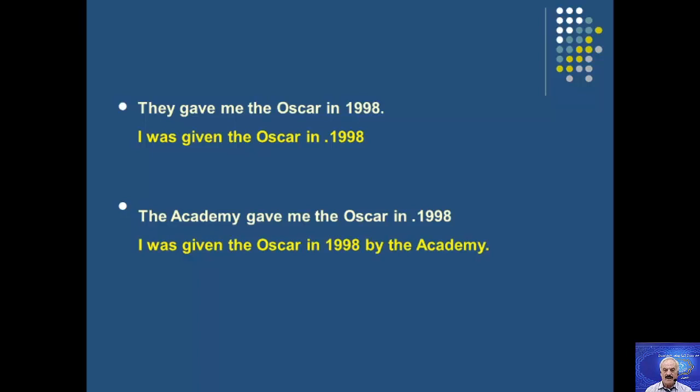What could I know is that you notice both sentences are similar to each other. We used was with the sentence. They gave me the Oscar in 1998. I omitted they. The doer is cancelled; it's unknown. The same with the other sentence: I was given the Oscar in 1999 by the Academy, because the Academy gave me the Oscar. So, I was given the Oscar by the Academy. See?